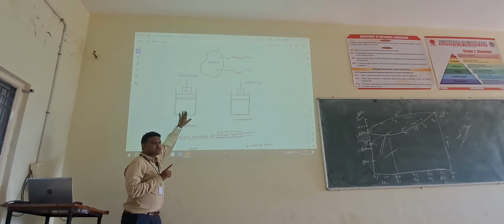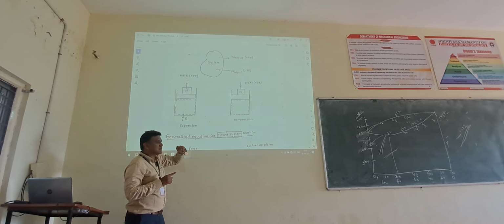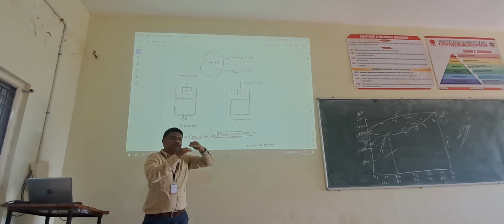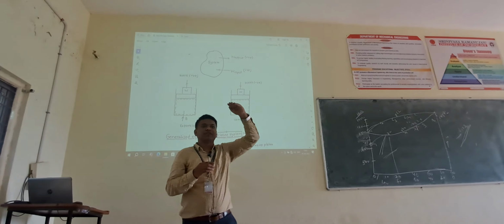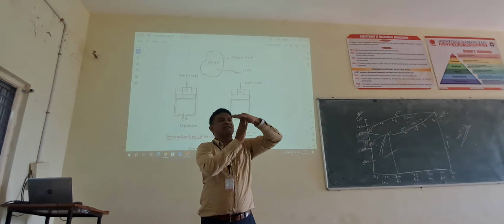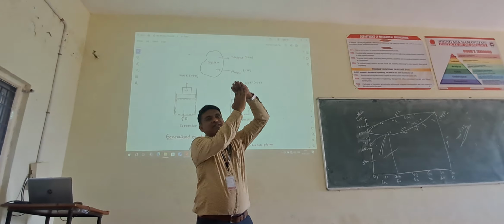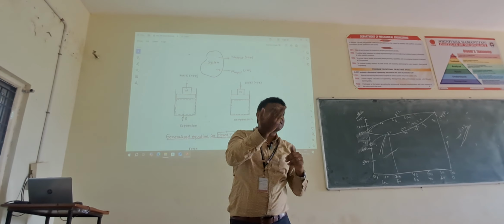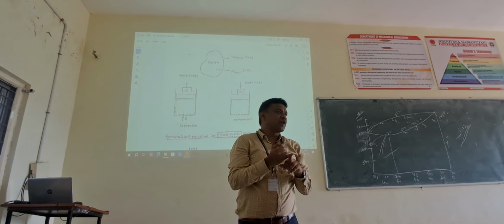Why is it called expansion work? Work done by the system, because the system is doing work. How is it doing work? It is lifting the weight from one position to another position. It is applying some force, and the distance moved by the piston is the work done by the system. Expansion work is positive work.